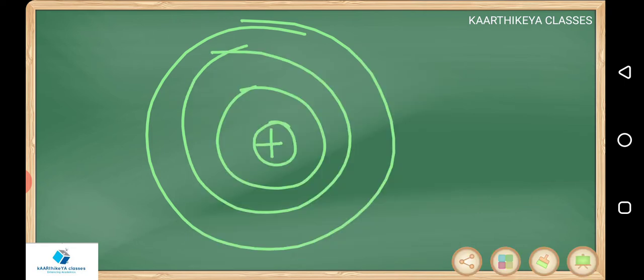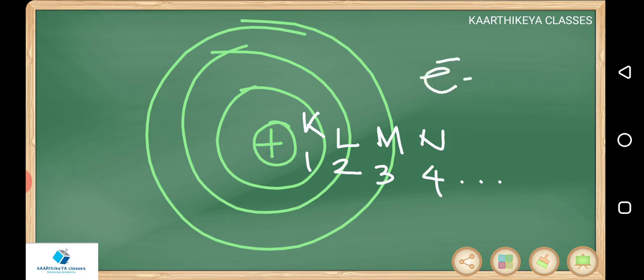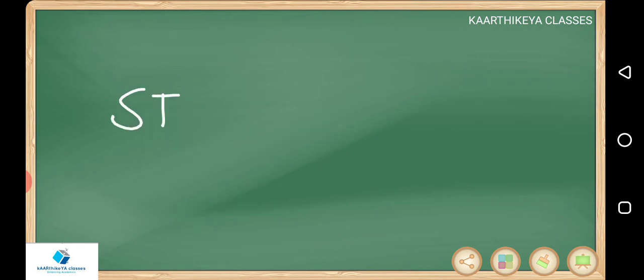These circular paths are given as K, L, M, N, or 1, 2, 3, 4, 5 like that. So these 1, 2, 3, 4 or K, L, M are called orbits. Okay, first point is electrons revolve around the nucleus in certain circular paths. Those paths are called orbits. Fine. These orbits are stationary.